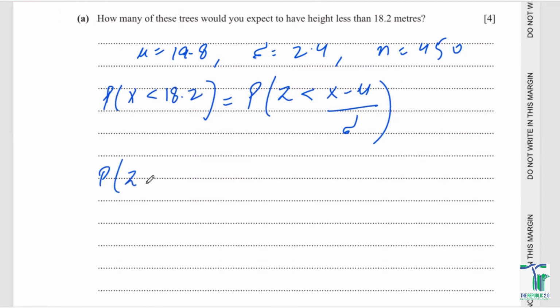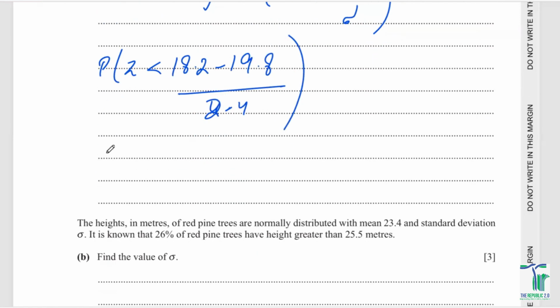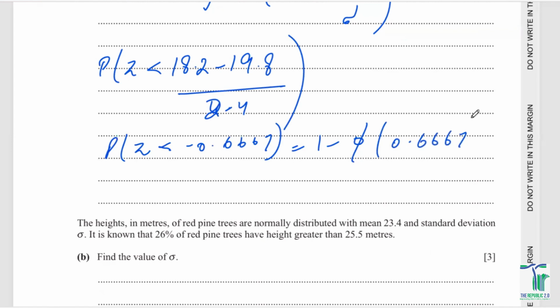So probability of z less than, your x is 18.2, your mean is 19.8, and your sigma is 2.4. आप इसको solve करते हैं, you will be having probability of z, it is going to be less than negative 0.6667, which is also equivalent to 1 minus density function at 0.6667.